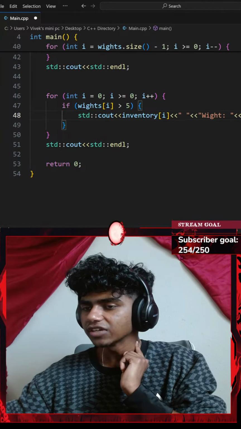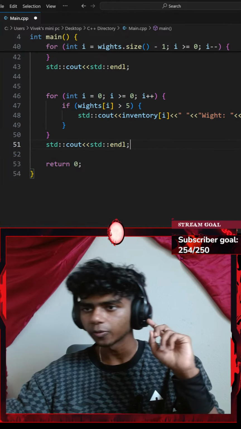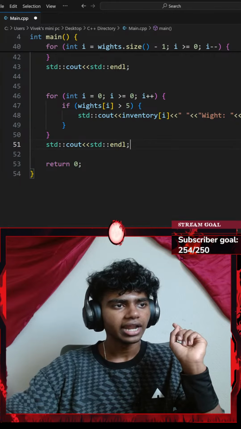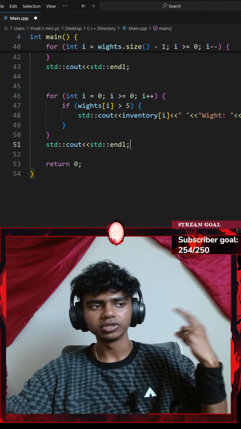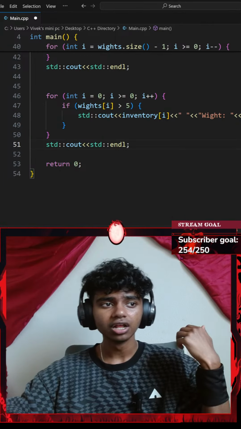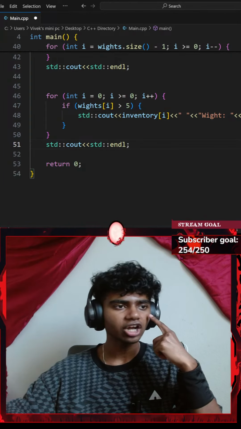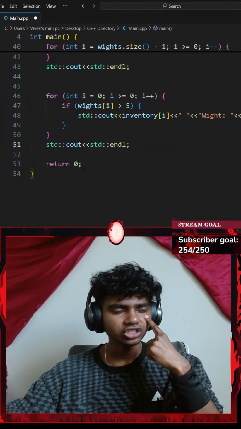Okay, this gives me my weights, and after my for loop, I do go with a standard console output, so that's perfect. And then the harder part: now, finding the heaviest item. To do that, first I need to create two variables. The first is going to be a double variable, which is going to be heaviest. That is going to be equal to my weights at index of 0. Oh wait, actually, no, I think I understand what this means. Weights at index of 0, so let's do that.